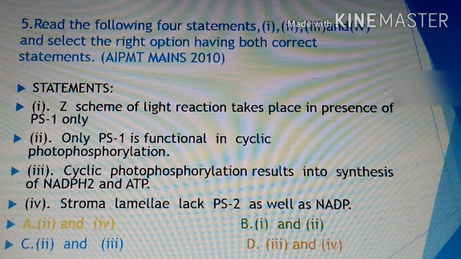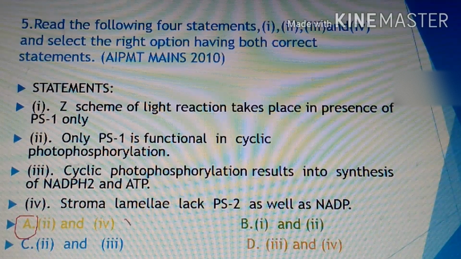Then fourth, stroma lamellae lack PS2 as well as NADP. I already told this in my video, quick recap of photosynthesis. You have to see that video, then automatically you will get the correct answer. Here the correct answer is A.